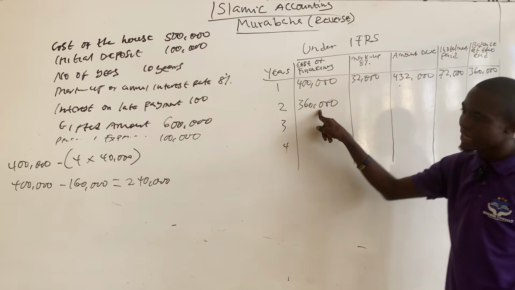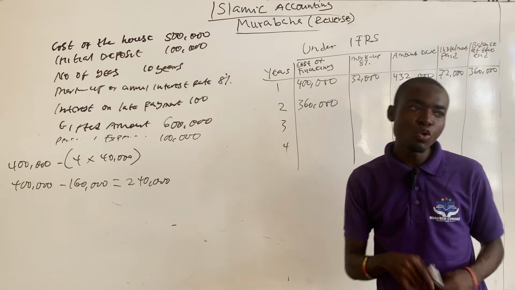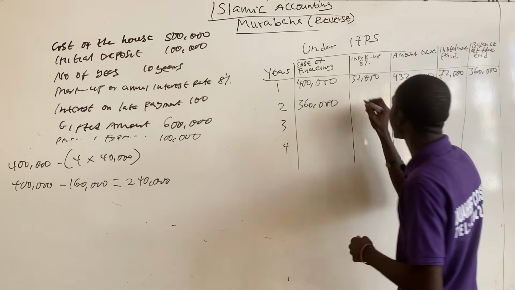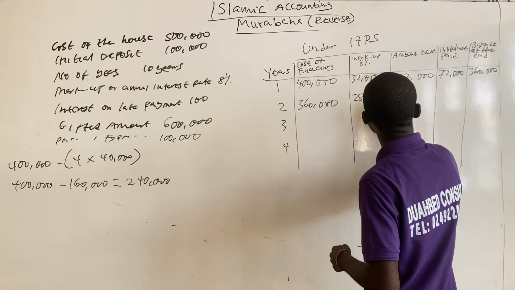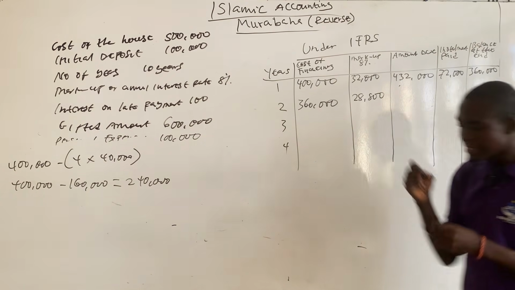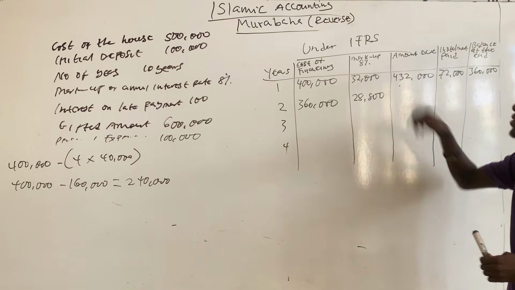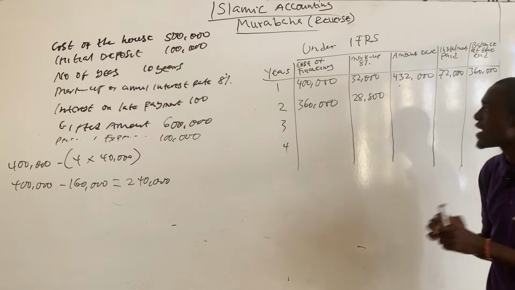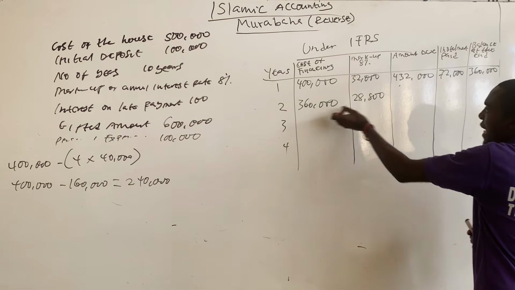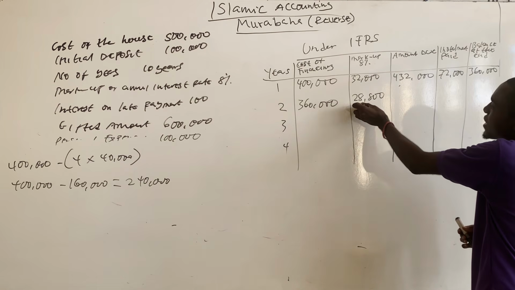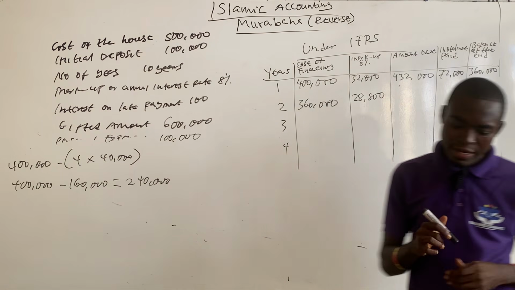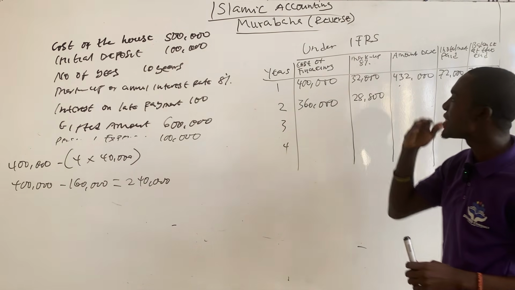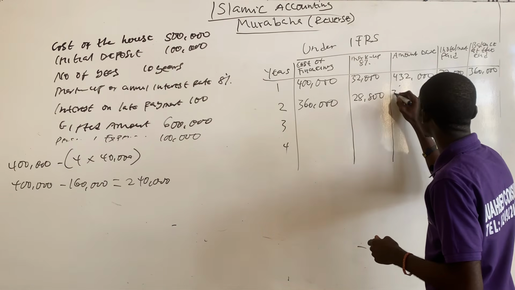So 8% on the 360,000 will give you 28,800. So the amount due, that's the total amount that Imam Ghazali is owing as at the second year, will be the 360,000 plus the markup, which is 28,800, and this will give you 388,800.